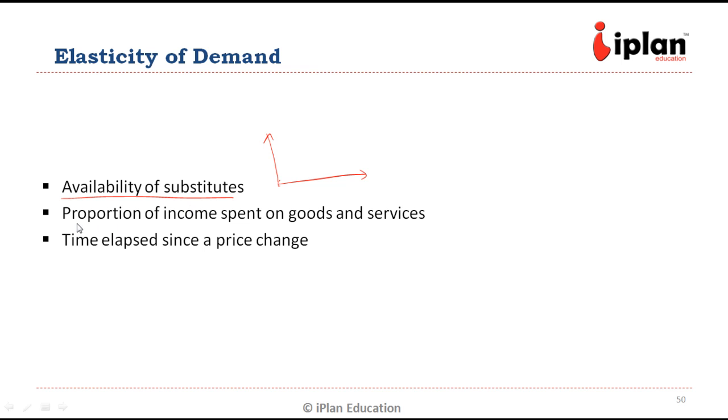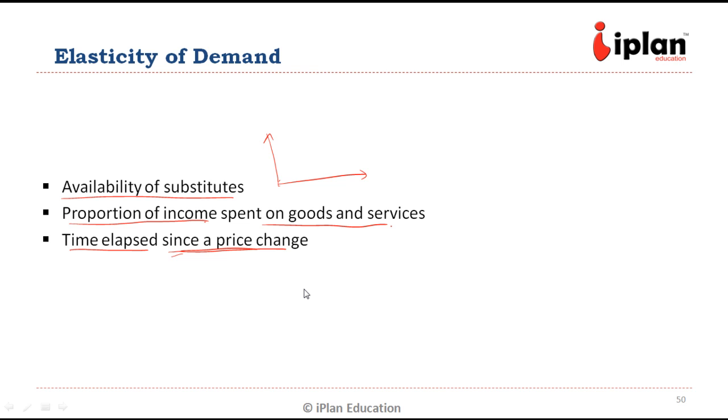Another factor is the proportion of income spent on the goods and services. Then the third factor is the time elapsed since a price change, because for some products, if the consumer gets sufficient time, they might change the product they have been using. But for that shift in preference, some time might be required.